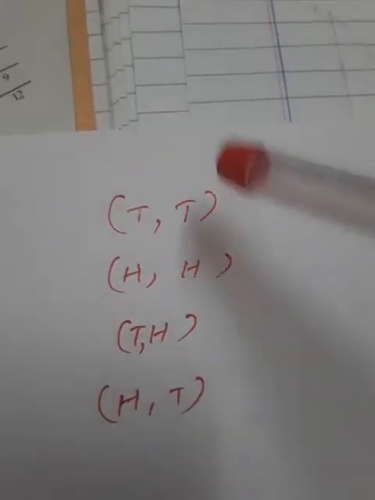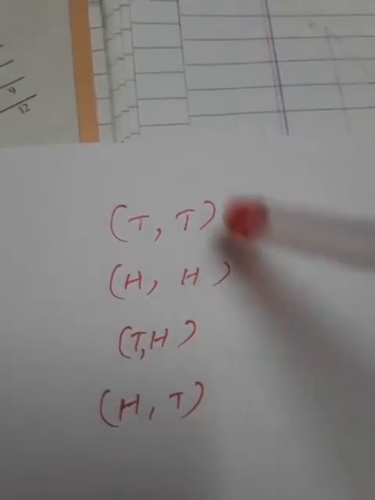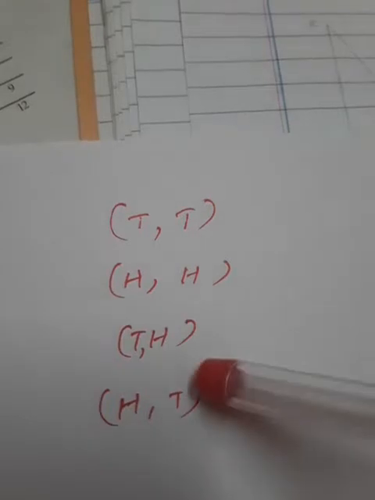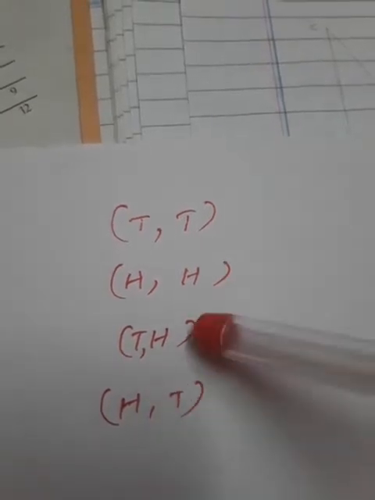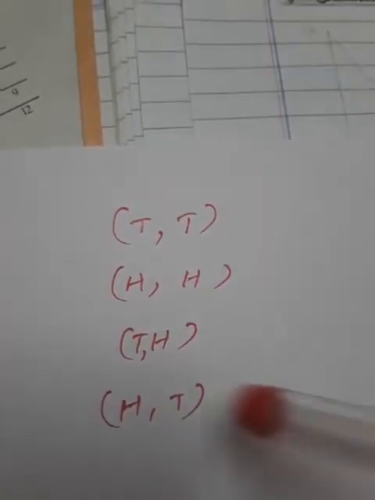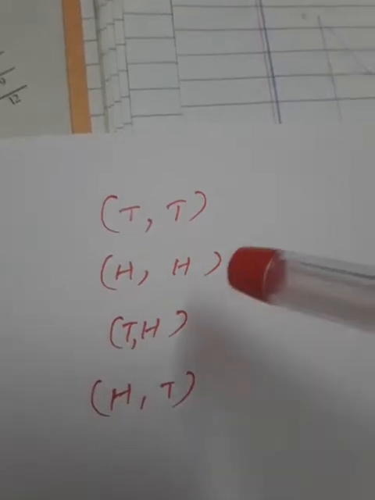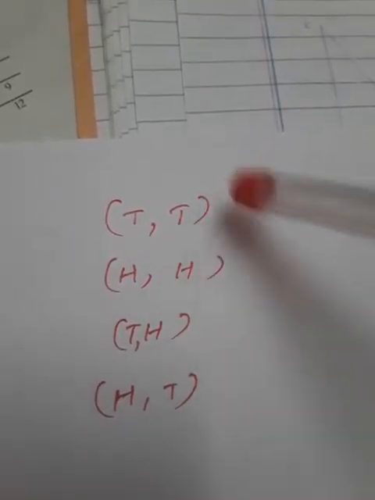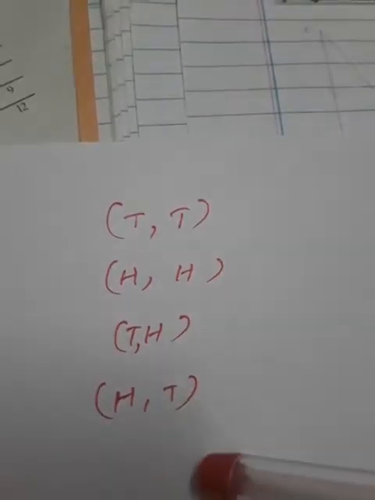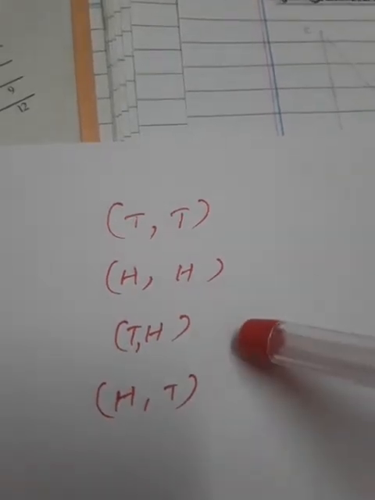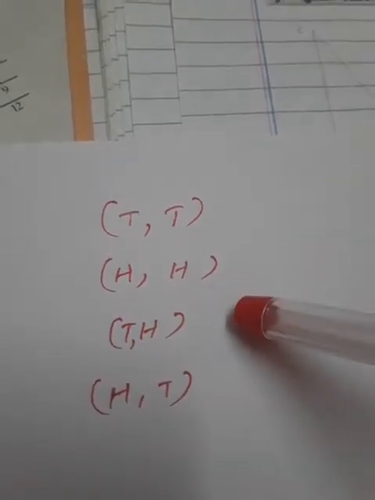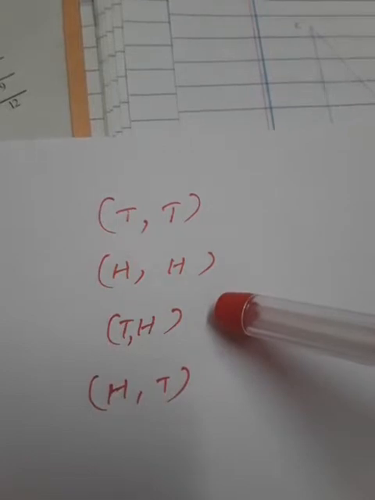So these 3 are not equally likely. We can't say these 3 outcomes have equal probability of 1 by 3, so it is not correct.